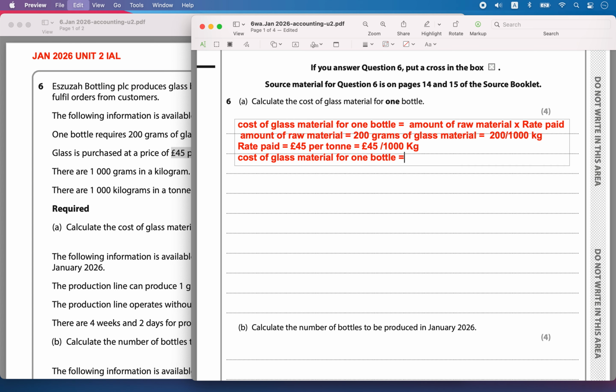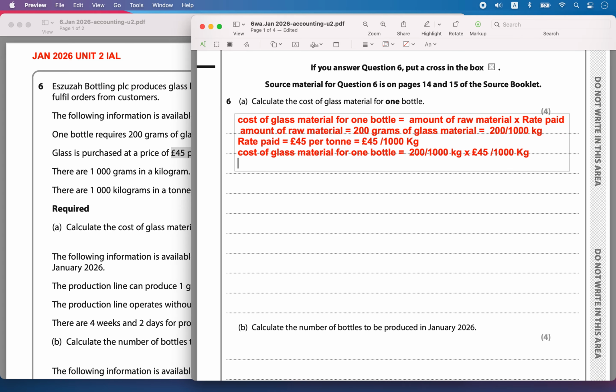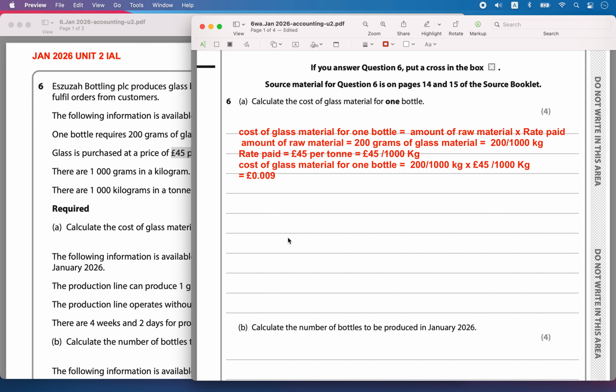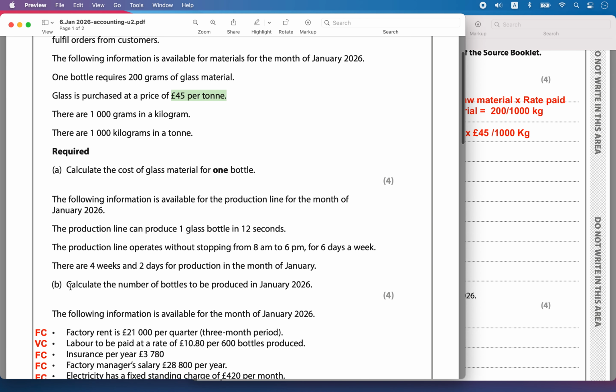Now the cost of making one bottle is equal to 200 divided by 1000 kgs into 45 pounds per 1000 kgs. So that is equal to 0.009 pounds.